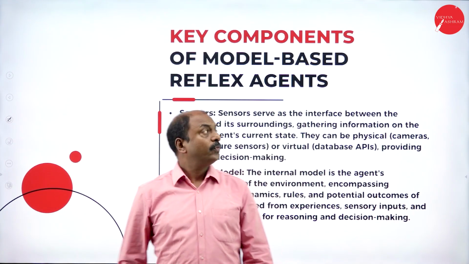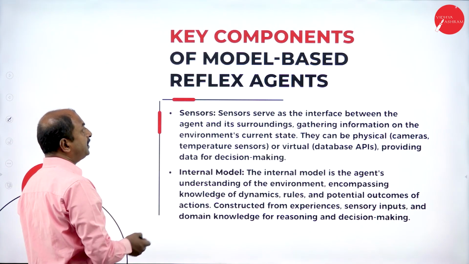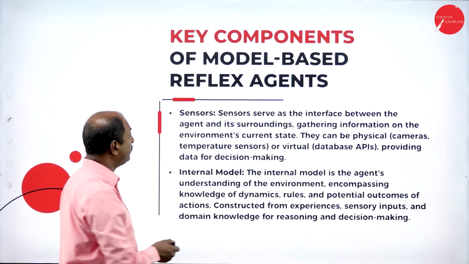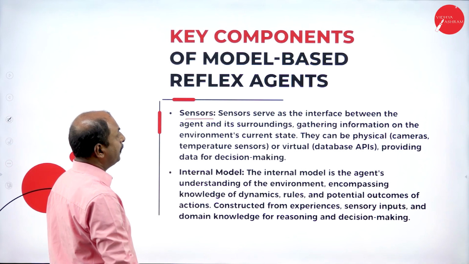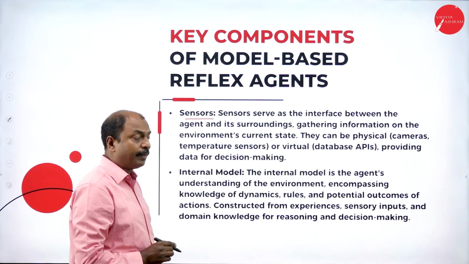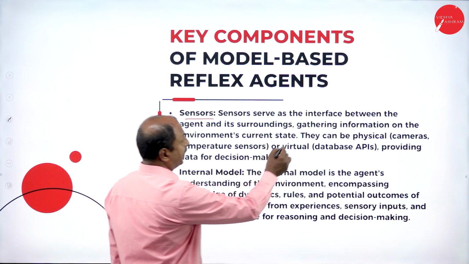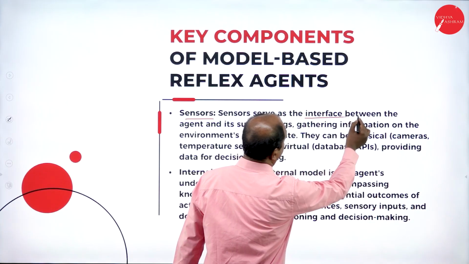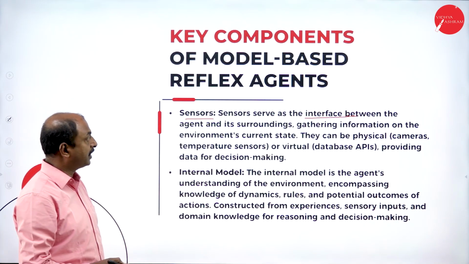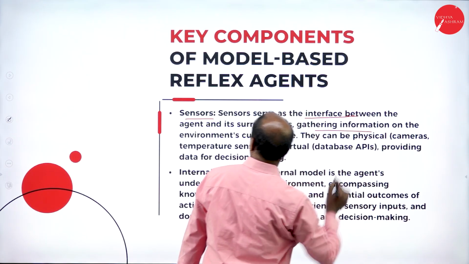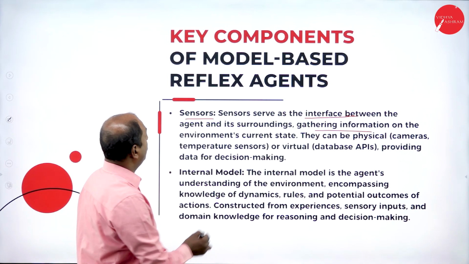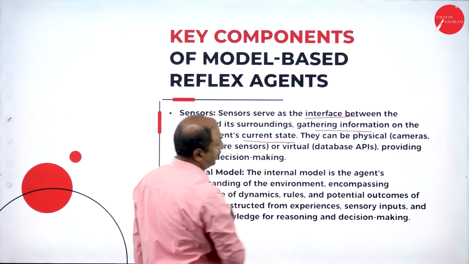Now let us see what are all the different components we have seen in the previous diagram. One is sensors. You know that it is going to perceive the environment, meaning it is going to gather information. In other words, it is the interface between the agent and the surroundings or environment. It gathers information on the environment based on the current state.